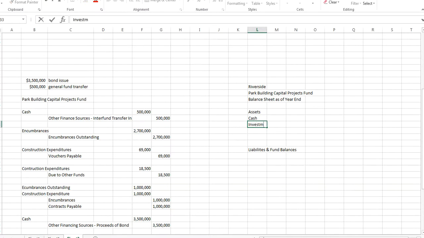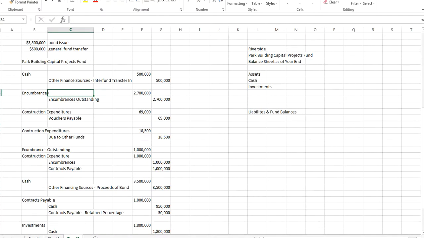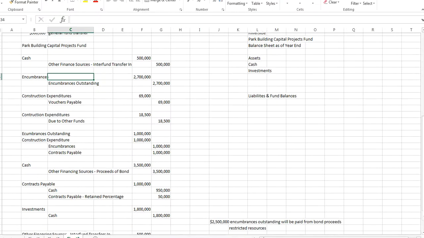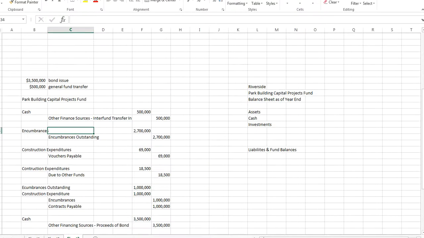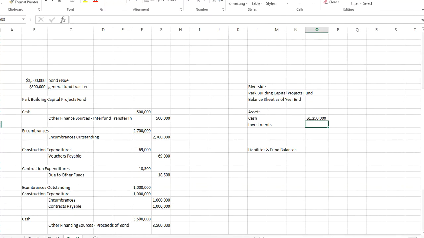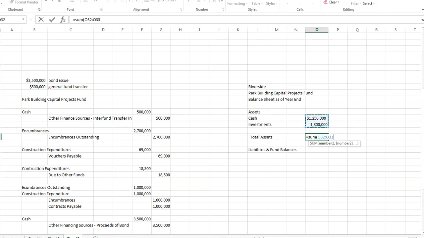investments. And again, there's not a whole lot of transactions here, so we should be able to calculate cash. 500 came in, 3.5 million came in, 950 went out, 1.8 went out, and so we know that our cash balance, if I calculate all that, is $1,250,000. Our investments are $1,800,000. We purchased those, and those are our total assets. I love accounting because it all balances. And so our total assets, just the two added together.